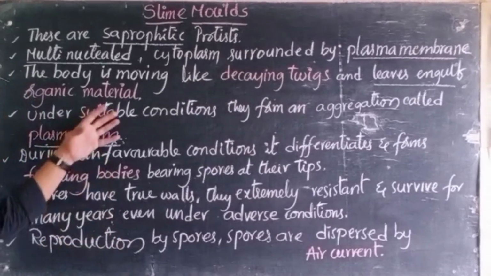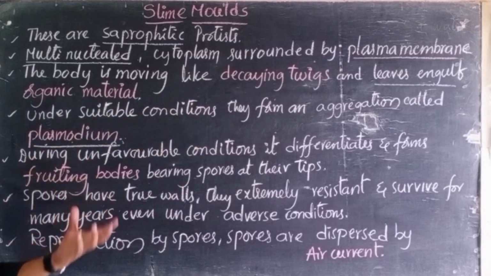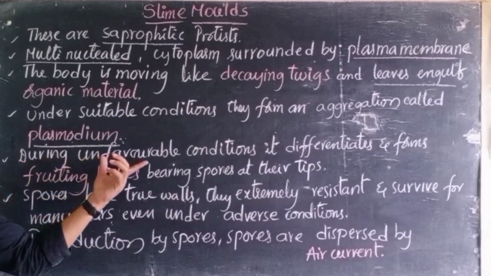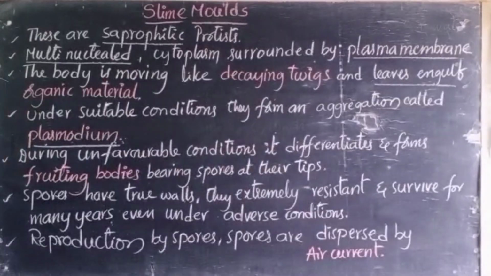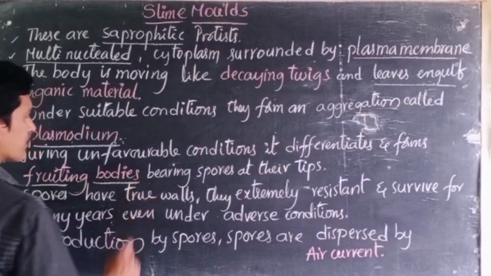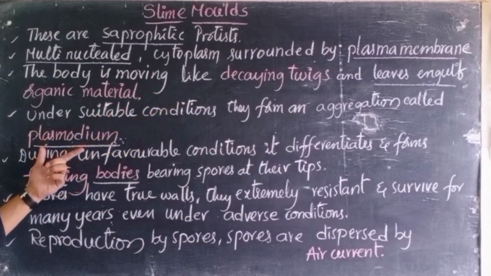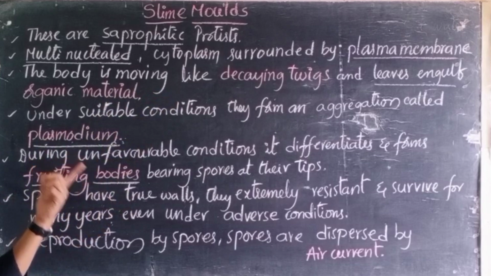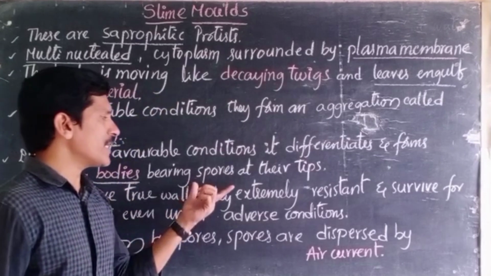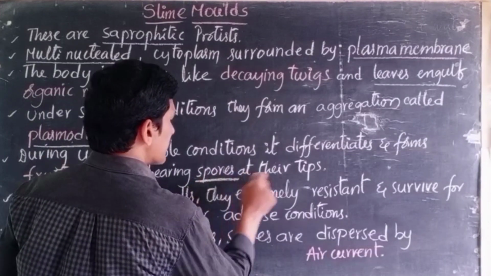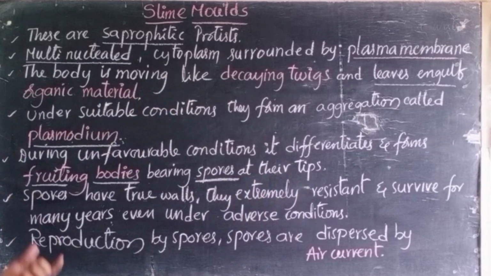So under suitable conditions, these form a plasmodium, and during unfavorable conditions, it is differentiated and forms fruiting bodies. During favorable conditions, plasmodium. During unfavorable conditions, they are modified into fruiting bodies, and these fruiting bodies bear the spores at their tips. We can observe that.